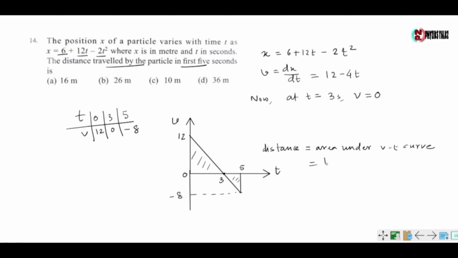So it is given by half into base into perpendicular plus half into base into perpendicular, which gives 18 plus 8 equals 26 meter. So the distance traveled by the particle in the first 5 seconds is 26 meter. So the correct option is option B.